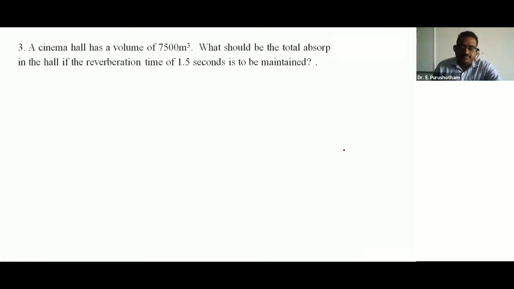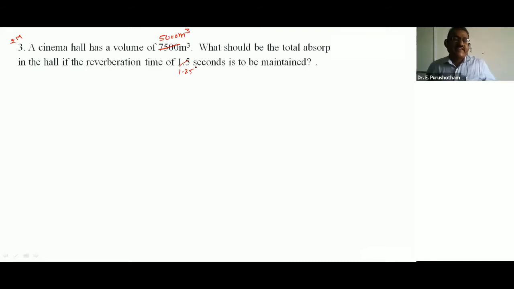So third problem, very important, asked for 2 marks. A cinema hall has a volume of 7,500. It is asked in 2 types: one is 5,000 meter cube with 1.25 seconds reverberation time; another time 7,500 meter cube and 1.5.